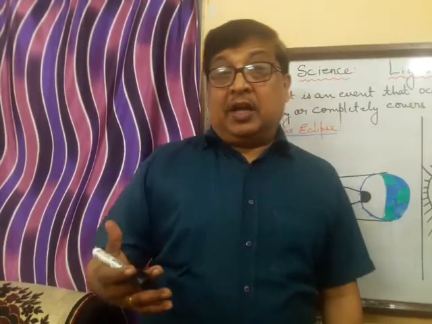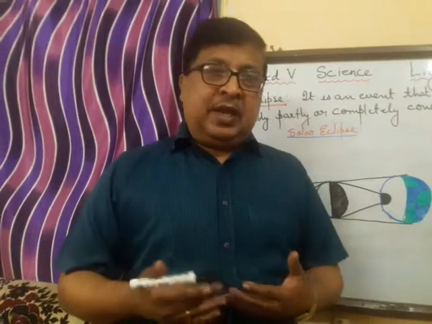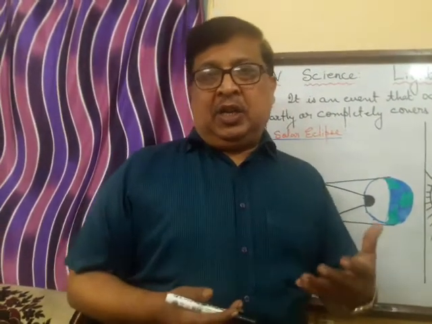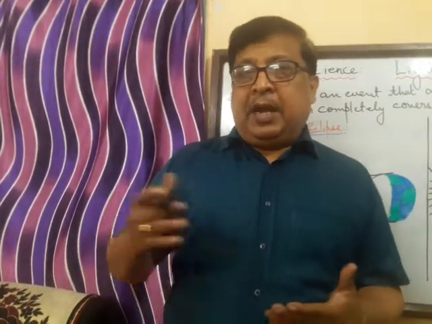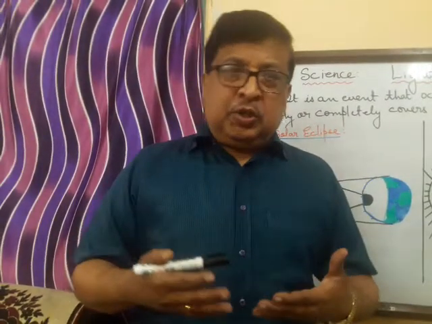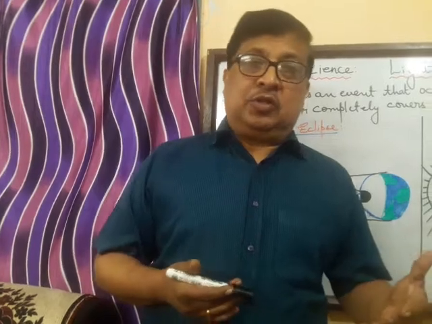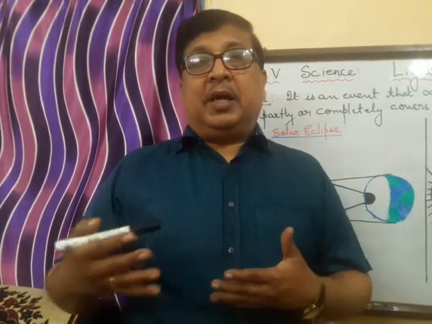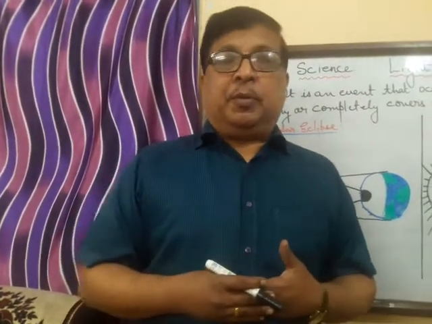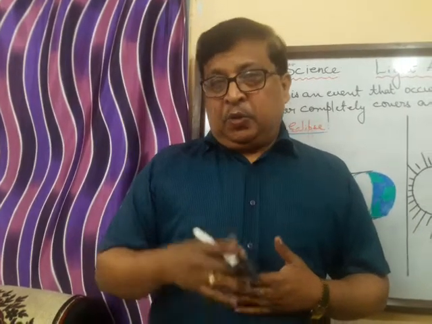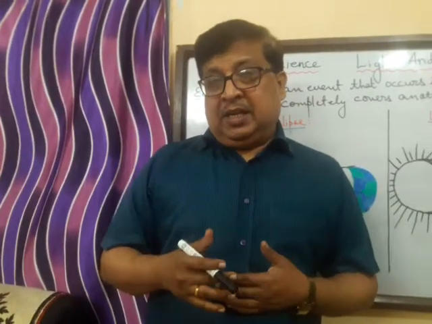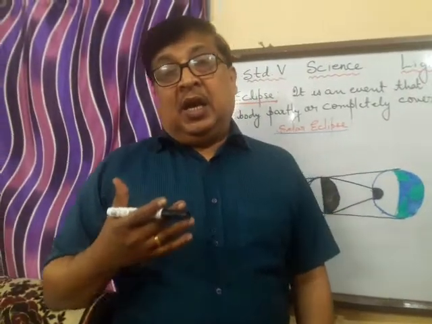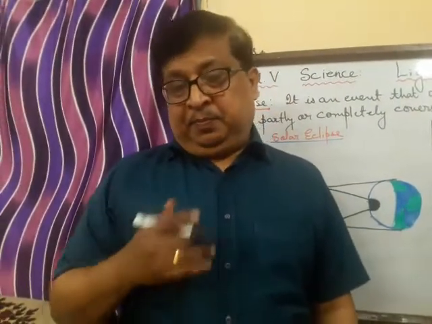In Hindi we call it grahan. Now this eclipse actually is the hiding of one celestial body or heavenly body behind another. This is due to the formation of shadows, and this shadow again is formed by the rectilinear propagation of light. Today we are going to see what is a solar eclipse and what is a lunar eclipse.